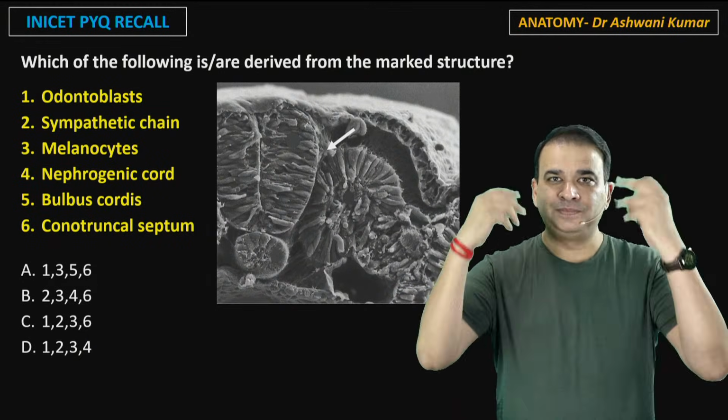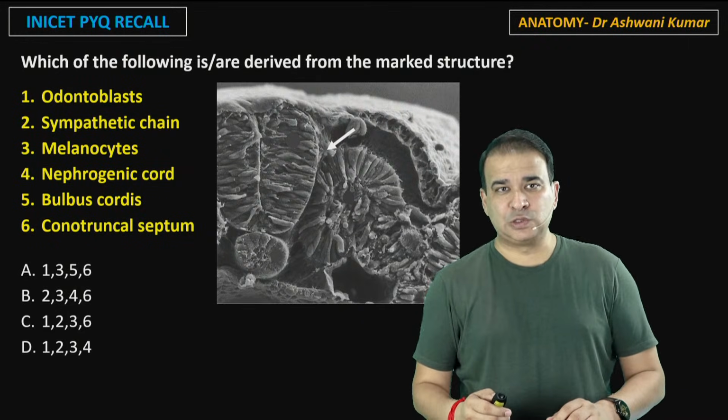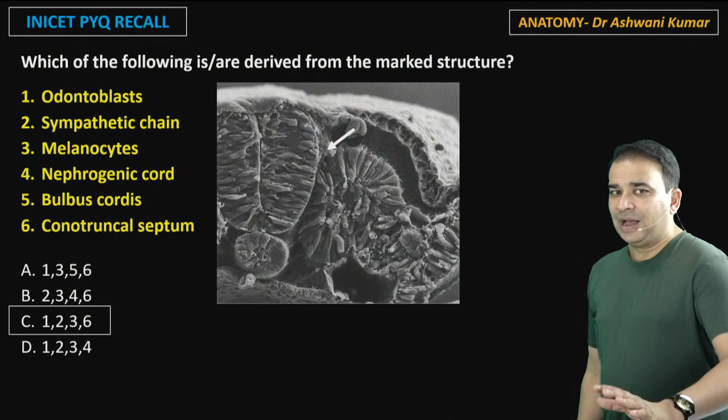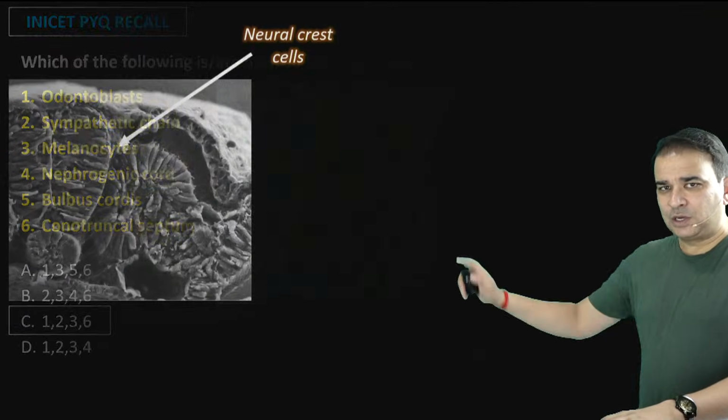That will lead to the patent truncus arteriosus also. So yes, from this here, the answer is 1, 2, 3 and 6 here. Just a quick list over there, guys.